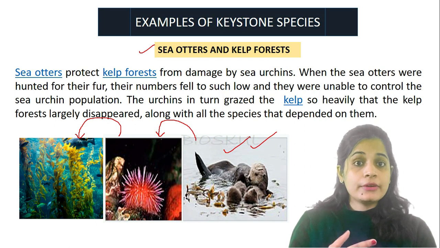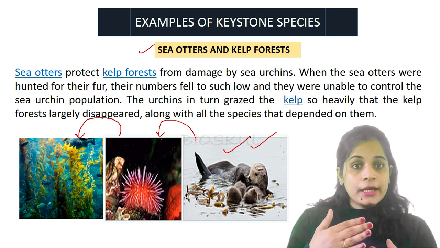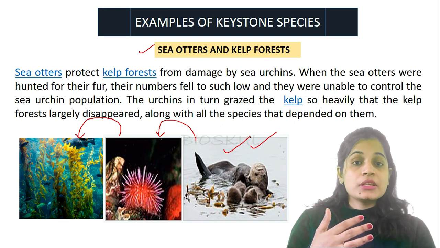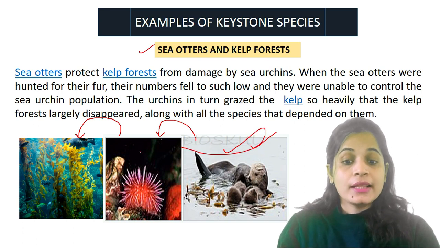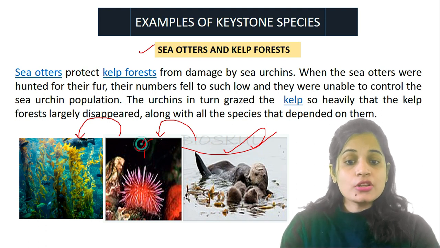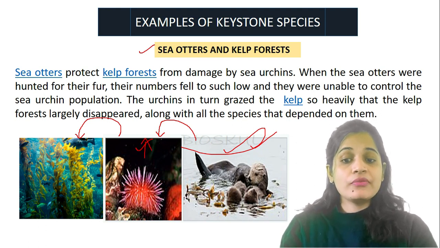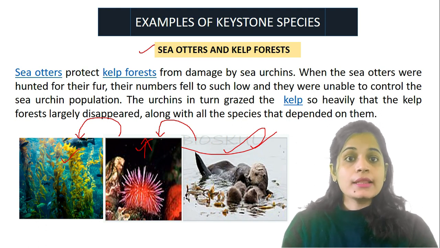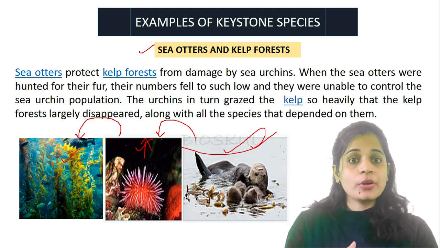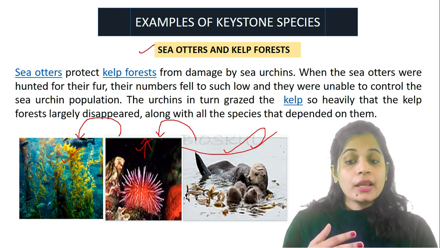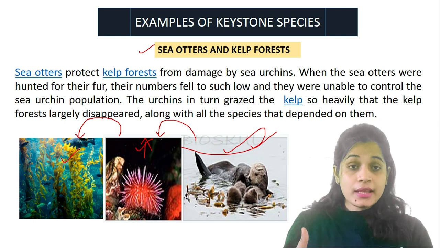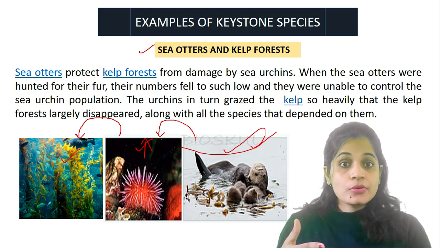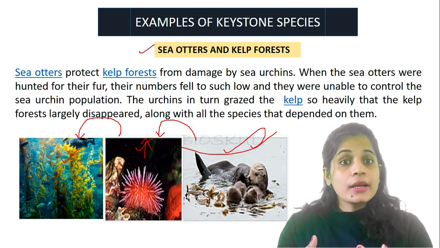If the sea otters are killed for their fur, then what will happen? At one time the population of sea otters will decrease. If the population of sea otters decreases, then that will lead to an increase in the number of sea urchins. As the sea urchin number increases, they will feed on the kelp forest and the kelp forest ecosystem will be lost. Then the other vertebrates and invertebrates who depend on the kelp forest for their habitat will also decrease in number.